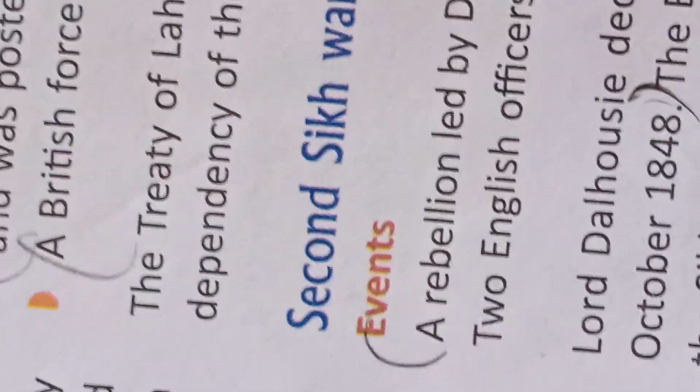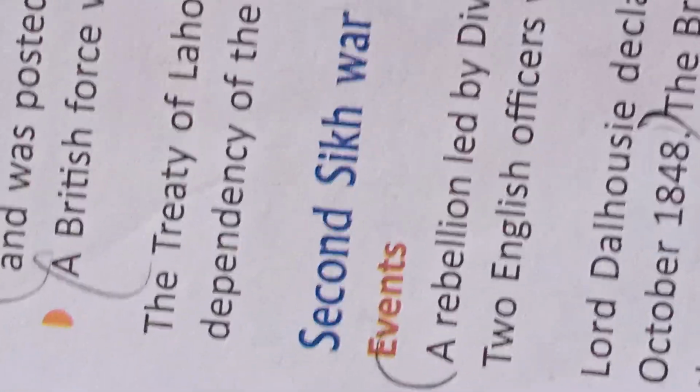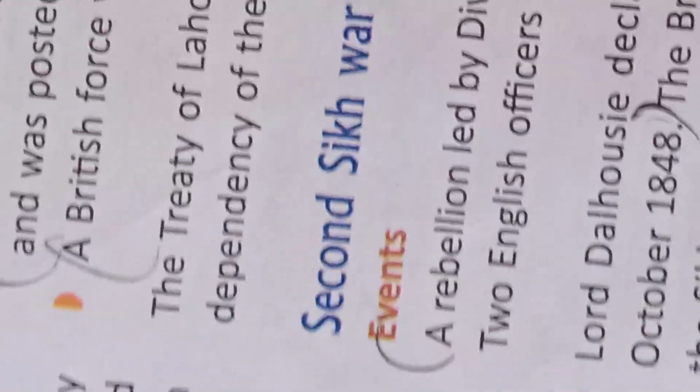So when the two English officers were killed, Lord Dalhousie declared war against the Sikhs in 1848, and as a result, Punjab was annexed to the British Empire.